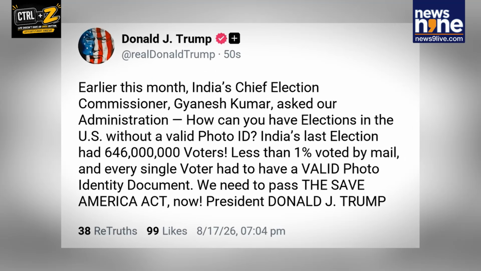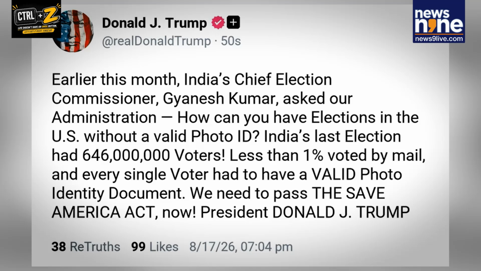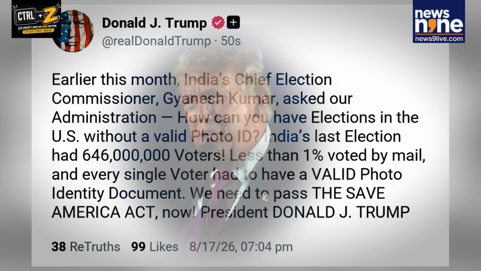Yes, in a post on Truth Social, Donald Trump referred to a recent conversation involving India's Chief Election Commissioner Gyanesh Kumar. The US President said that Kumar had asked the US administration, and I quote him, "How can elections be held in America without a valid photo ID?" Donald Trump then compared the two systems between the US and India.